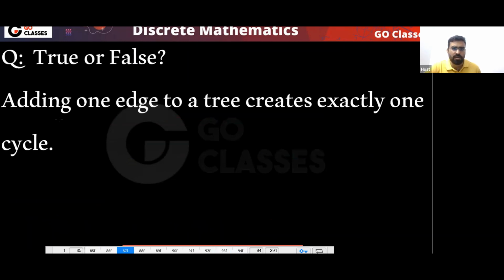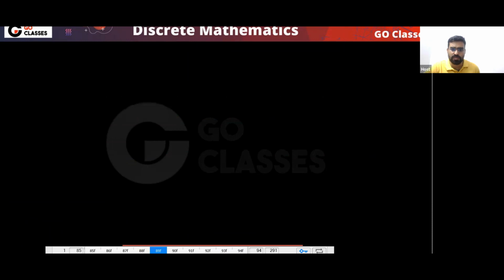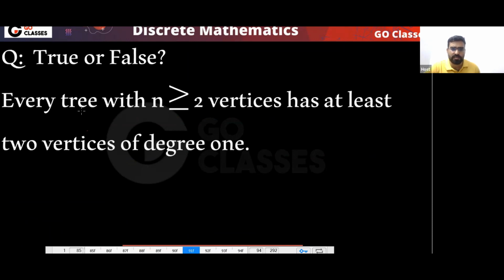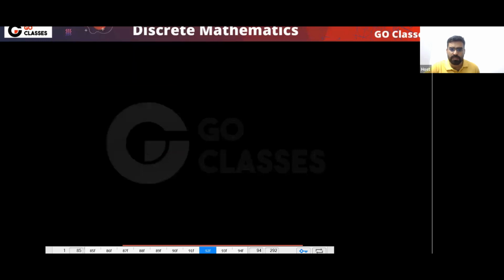Next, what about this question? Quickly tell me, true or false? Adding one edge to a tree creates exactly one cycle. Yes, this is true. Next, what about this statement? Every tree with n greater than or equal to 2 vertices has at least 2 vertices of degree 1. This statement is also true.